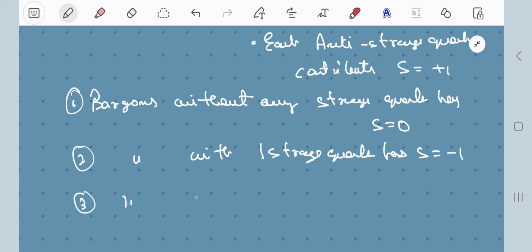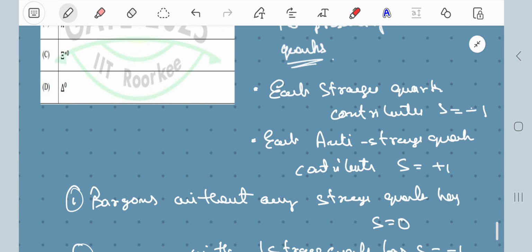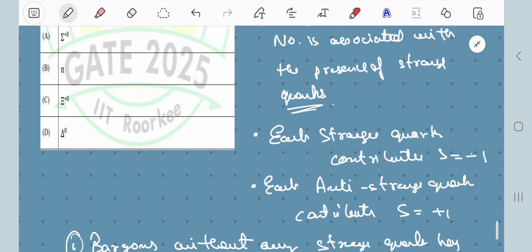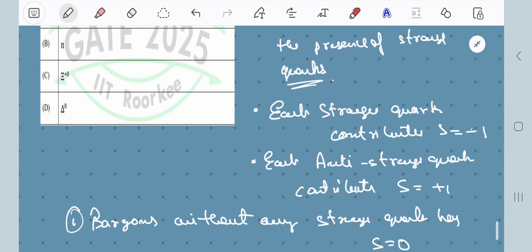And number 3, baryons with two strange quarks have S equal to -2. Fine. So this can be easily observed from whatever we wrote, that the strangeness quantum number is valued using the content of the strange quark.